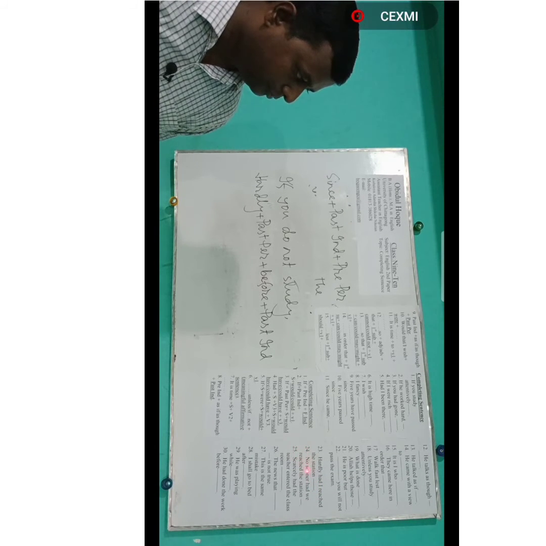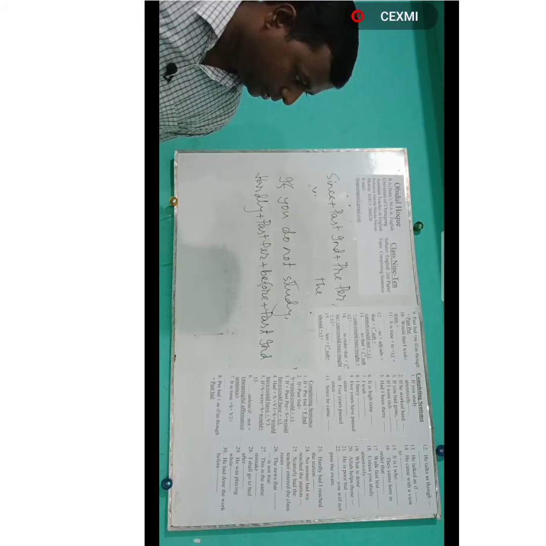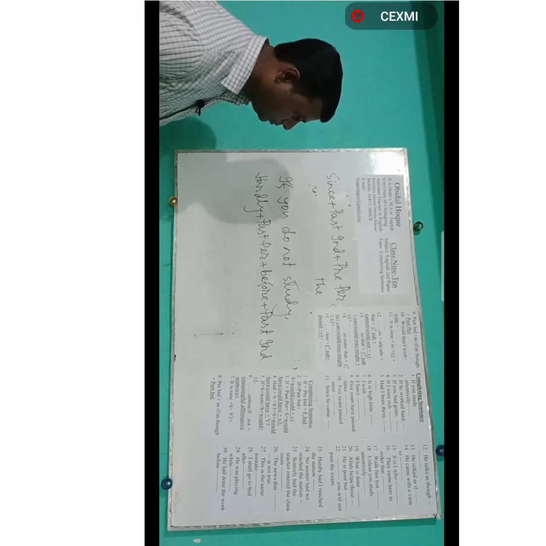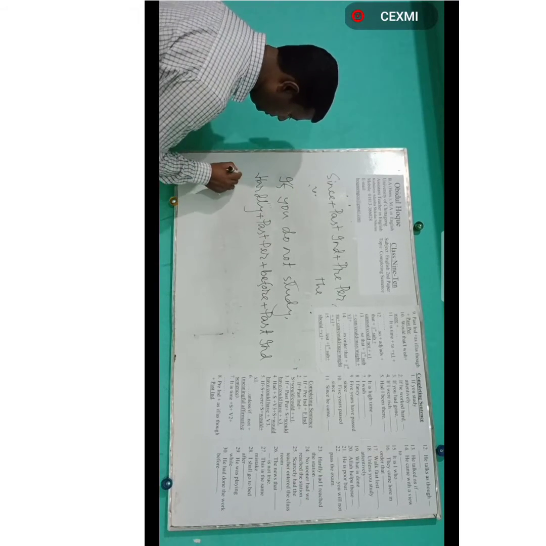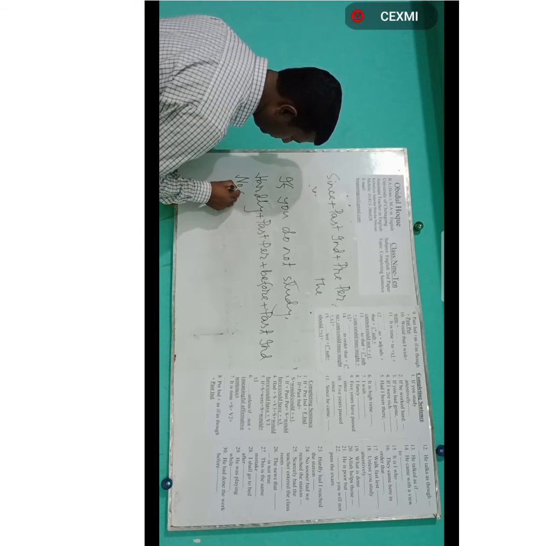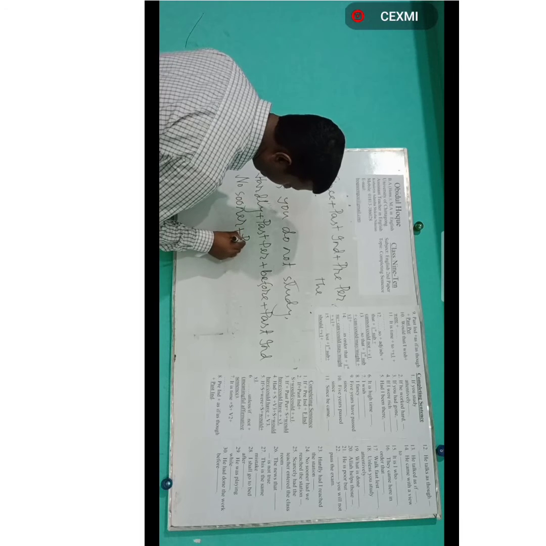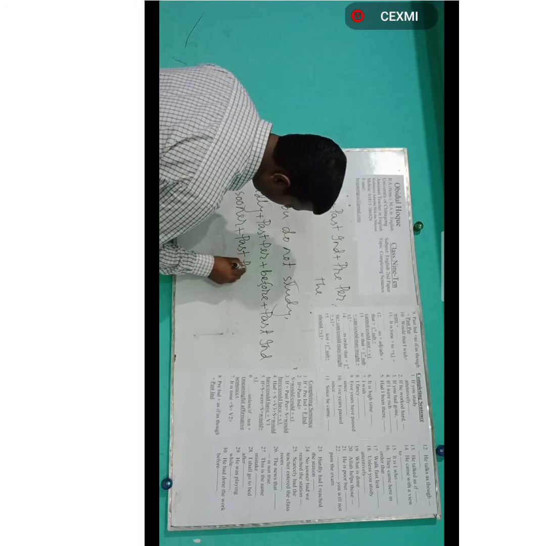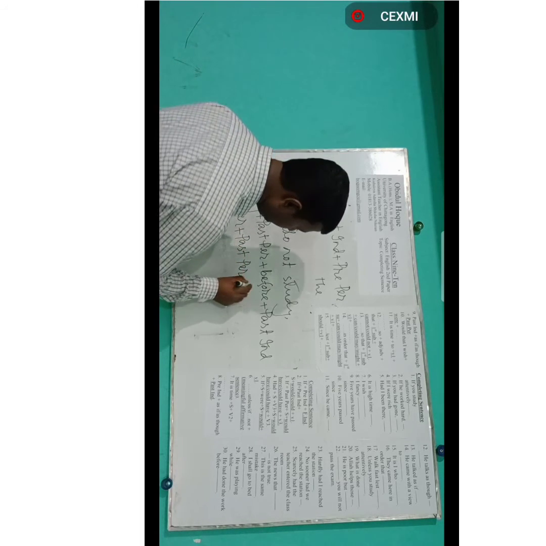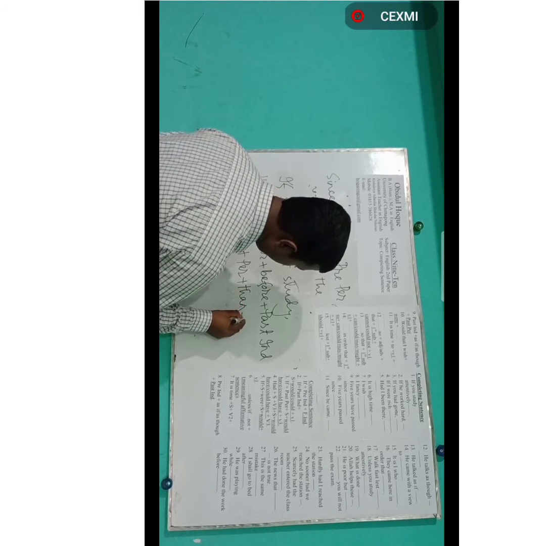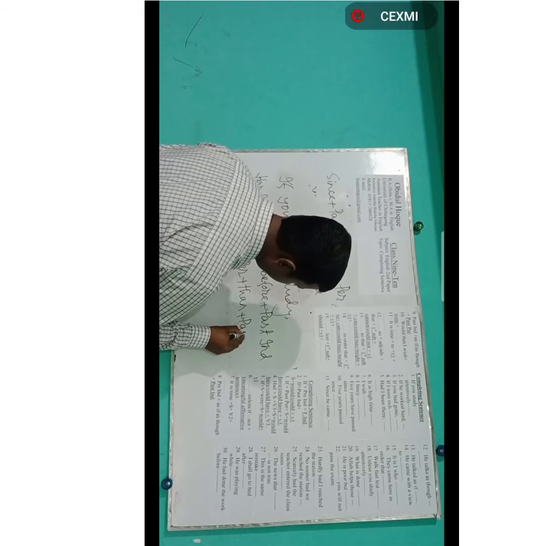Then number 24. No sooner had we reached the station. The formula is no sooner plus past perfect plus then plus past indefinite.